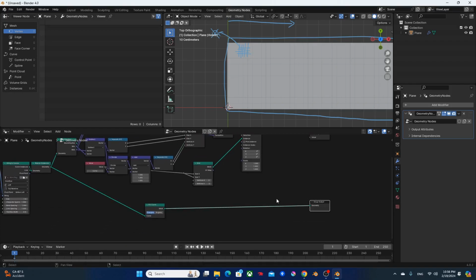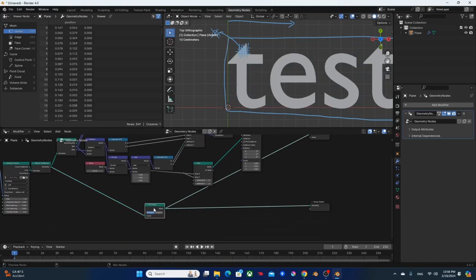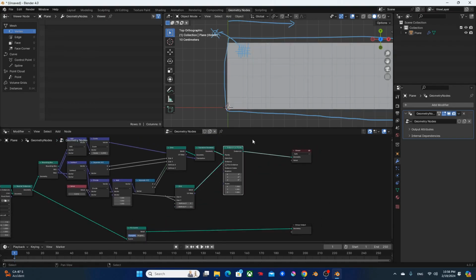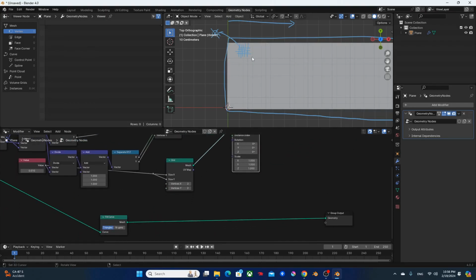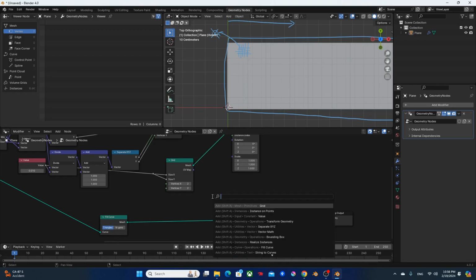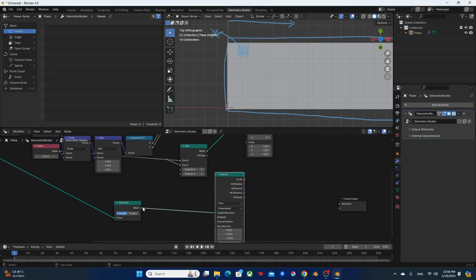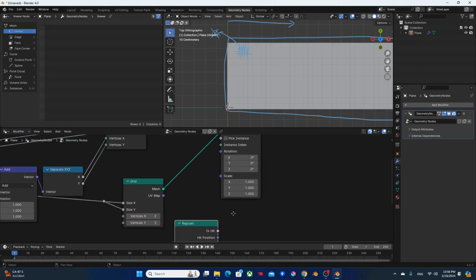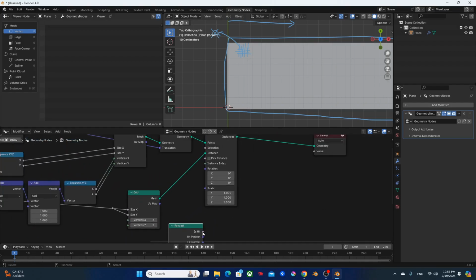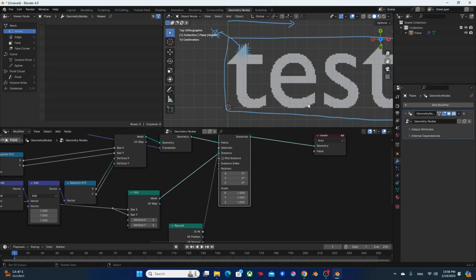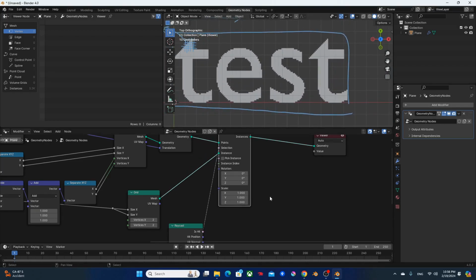What I want to do now is to project this text onto these points, so we only get the squares on the places that we have the text. I'm gonna use a raycast node. Plug a mesh into target geometry and plug this is-hit result into selection, like so. Okay.